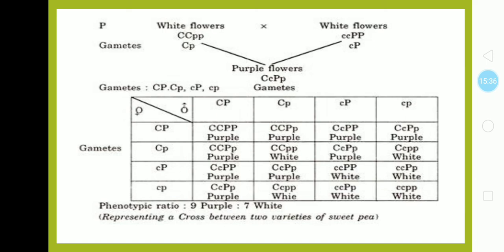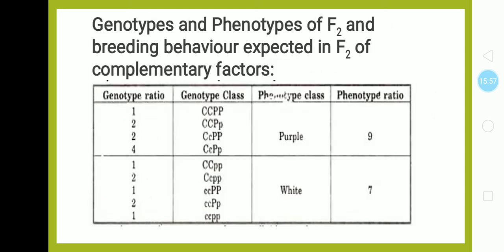Genotypically, they are showing a Mendelian pattern, but the phenotypic character developed into 2 varieties, that is 9 purple flowered plants versus 7 white colored flowers. The F2 ratio produced such a 9 purple and 7 white combination.